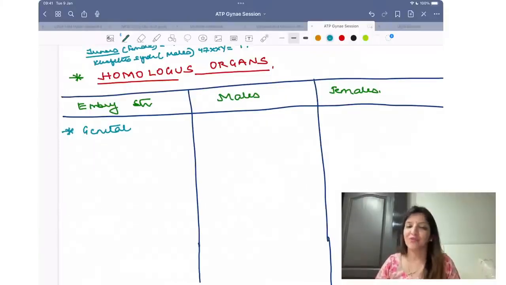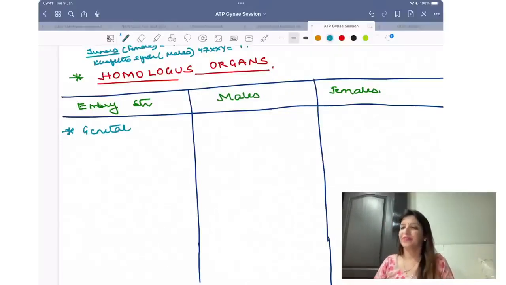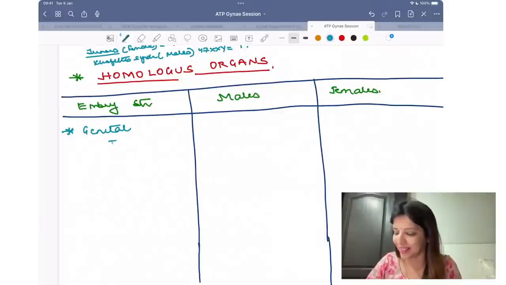Genital swelling, genital folds and penis and clitoris develop from? Tell me quickly, it has slipped my mind. I am not getting that term. Penis and clitoris, they develop from? You will have to help me. I've just forgotten that term. Tubercle. Yes, thank you so much.